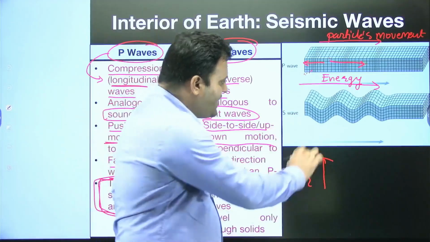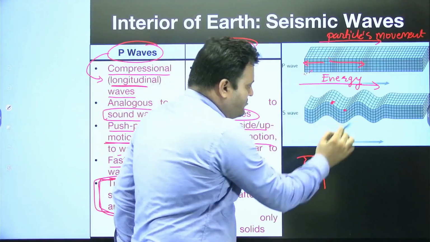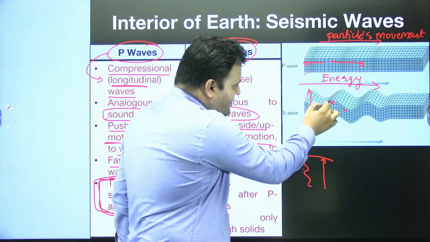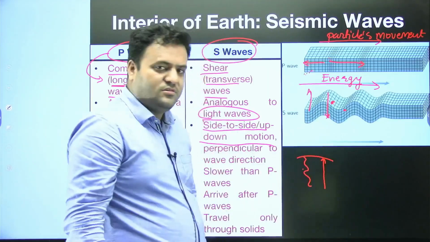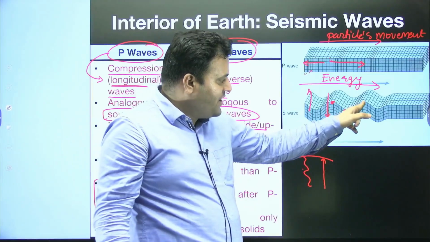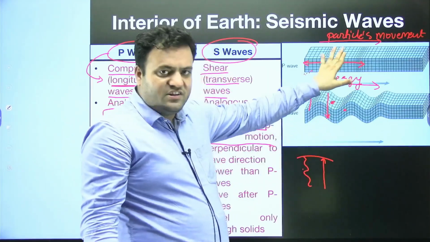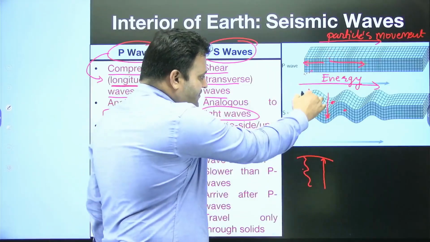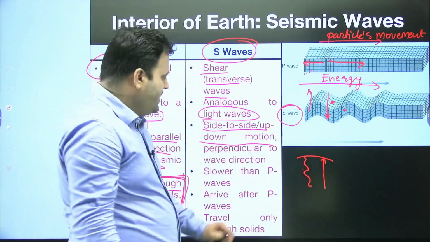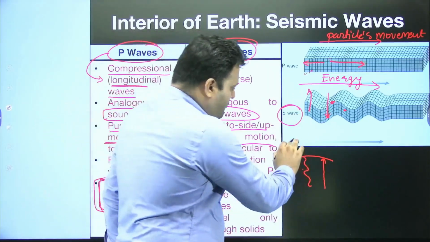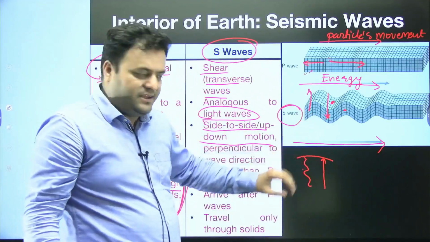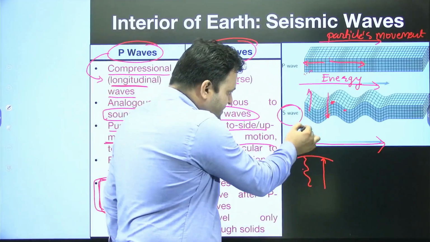Here you can see we have an up and down kind of motion, in contrast with the P waves. When we have an up and down kind of motion, that is termed an S wave.